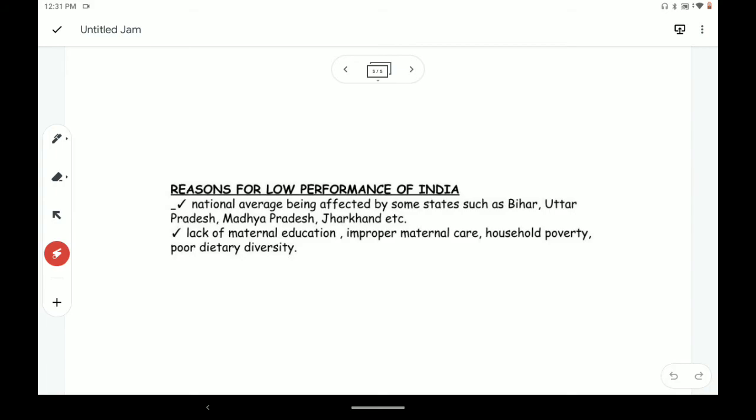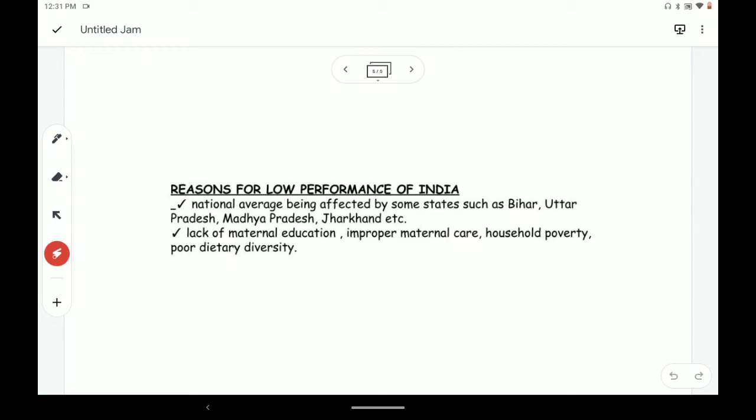Now, the reasons for the low performance of India. The national average is affected by some states such as Bihar, Uttar Pradesh, Madhya Pradesh. In many states of India, the performance is quite good, because various national level and state level policies are implemented. But when all the states are taken together, the national average is affected by only a few states such as Bihar, Uttar Pradesh, Madhya Pradesh, Jharkhand, where the performance is very low on this food security front.